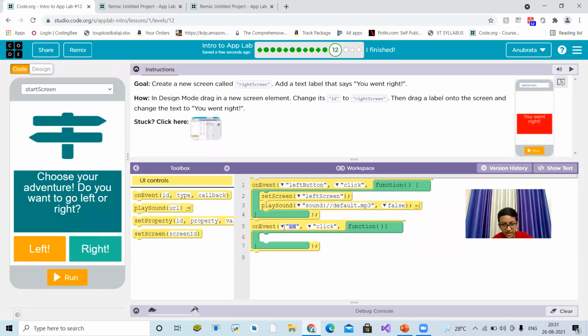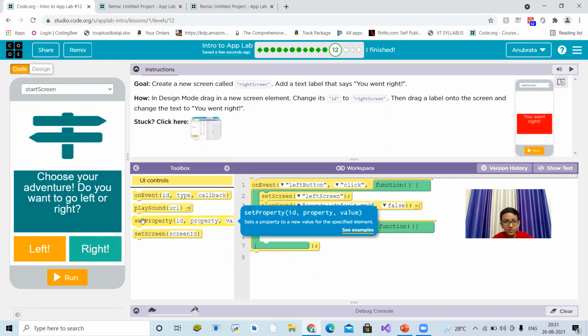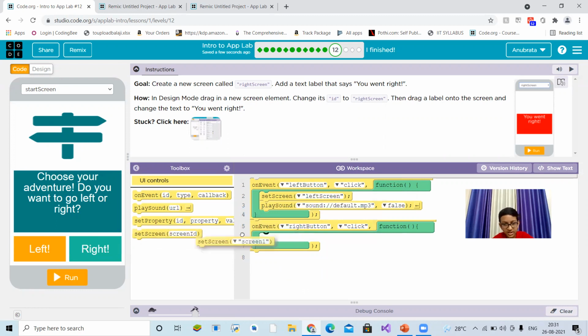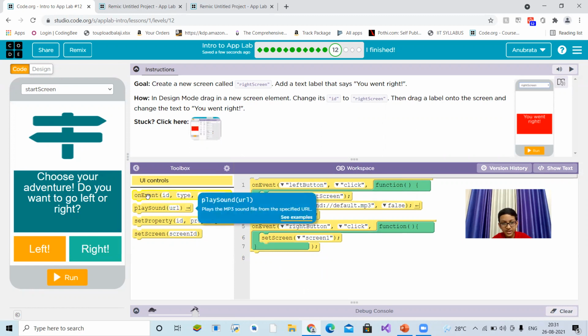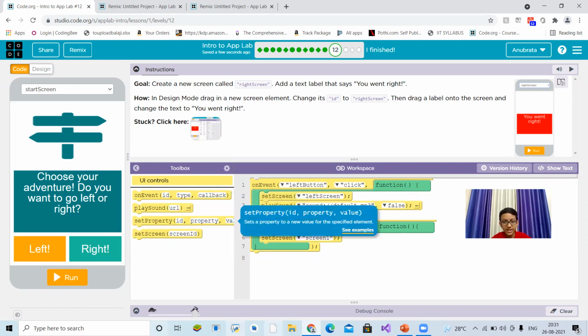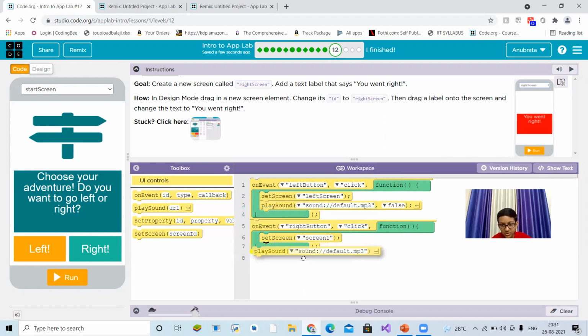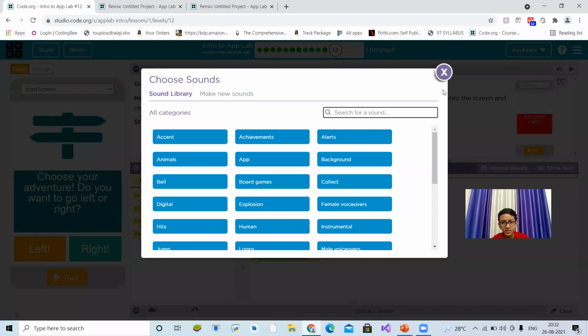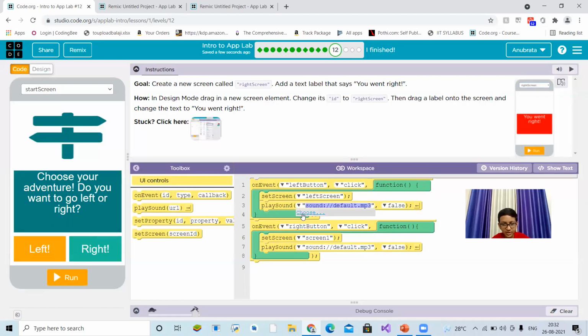So on event means when. Knowing this is very important, my friends. When right button is clicked, we will firstly set screen, but I haven't created the screen till now. I will create that. But here you firstly will do one thing, that will play sound with false, because as it's done there, we will do like that. And you went left. Okay. Let's see.